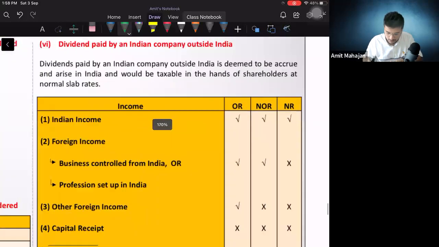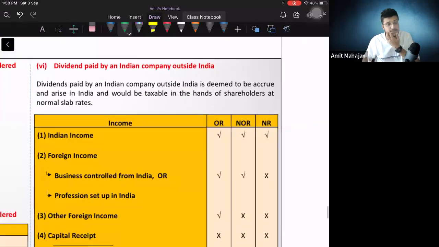Dividend paid by Indian company outside India. Of course dividend paid by Indian company है. Of course Indian company ने dividend pay किया तो it will become an Indian income, and that is why it will be taxable for all the shareholders. वो India ROR होने दो, RNOR होने दो या NR होने दो, because Indian company dividend दे रहा है, Indian it is income is accrued in India. परफेक्ट है. ओके, उसके बाद छोटा सा एक चार्ट है, एक बार वो चार्ट पढ़ लेना,